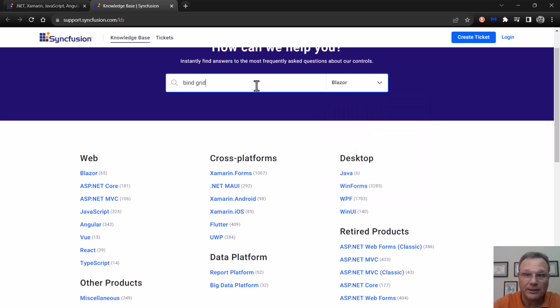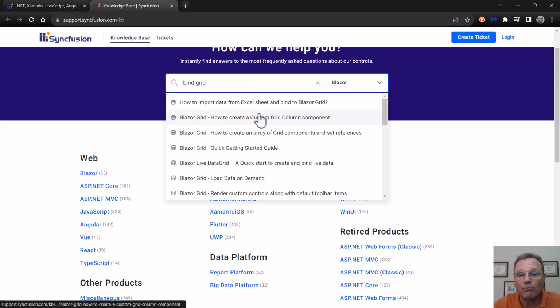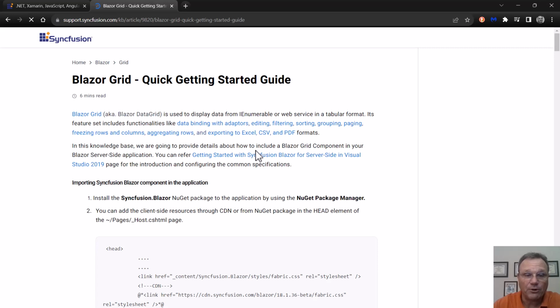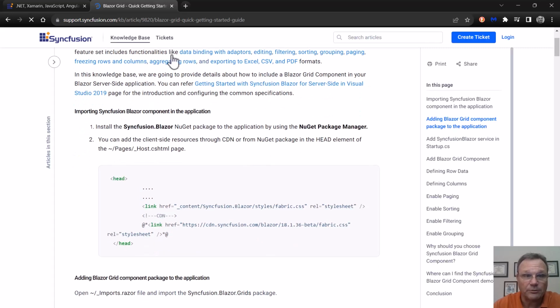And I'm going to do bind grid again. So here's a lot of different ways on how to bind the grid. And these are all questions that came up from our customers, and we put it here in the knowledge base.